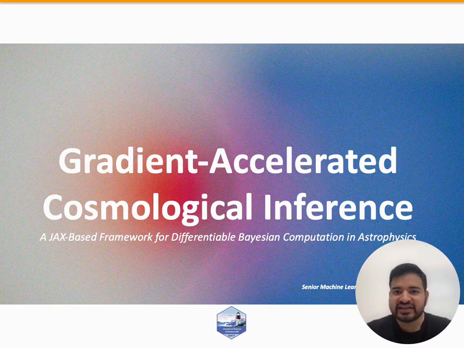I'm a senior machine learning engineer at Amazon, where I work on large scale machine learning systems and intelligent robotics. My work focuses on building reliable and scalable AI infrastructure, with particular interest in distributed training systems, reinforcement learning for robotics, and safety aware machine learning frameworks. I'm also actively involved in research on AI assurance, large scale learning systems, and emerging intelligent robotic collectives.